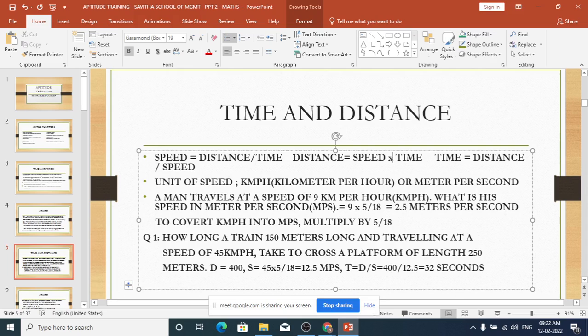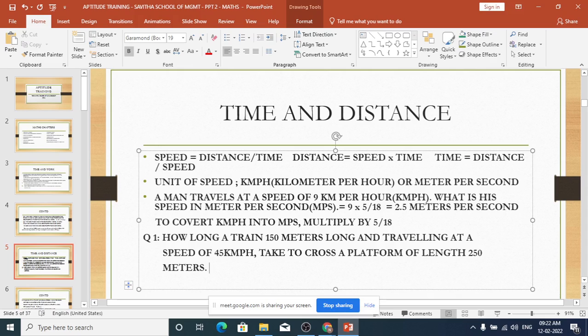How long will a train of 150 meters long and traveling at a speed of 45 km per hour take to cross a platform of length 250 meters? So the length of the train is 150 meters and length of the platform is 250 meters.